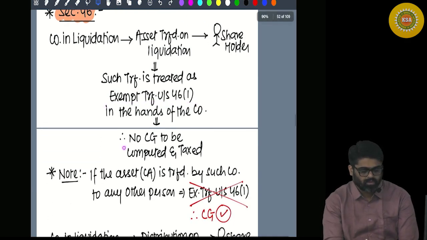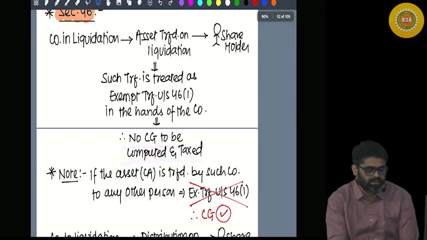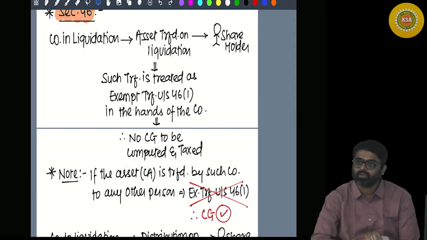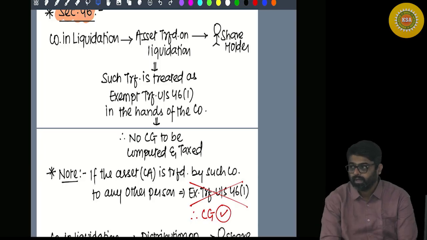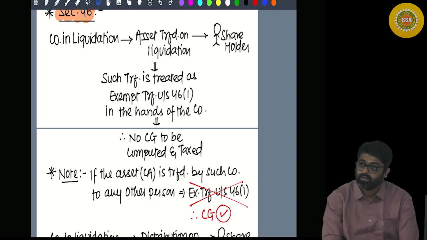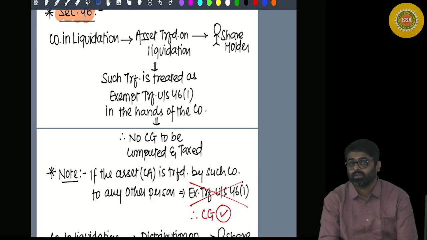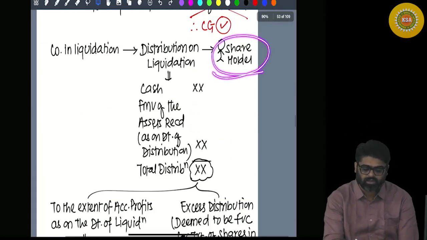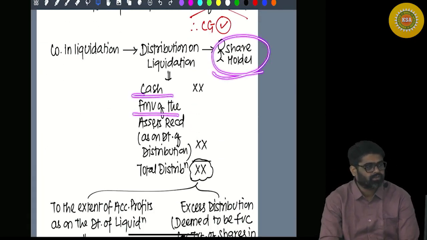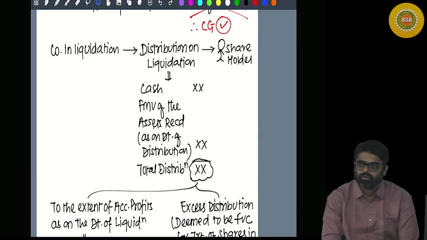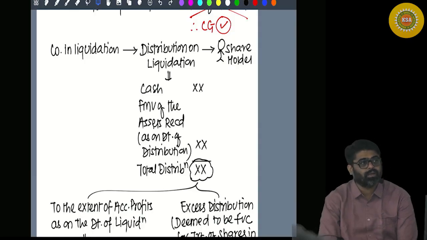There will be no capital gain computed and taxable in the hands of the company. Now think about the shareholder. What is the shareholder getting? Only assets, or can he also get cash? On liquidation, the shareholder is receiving cash as well as assets. Cash of 2 lakhs.